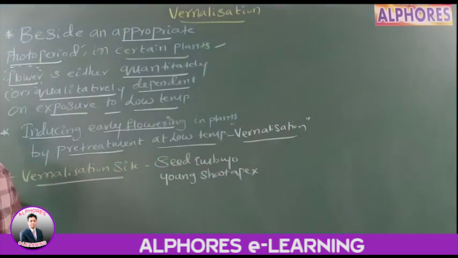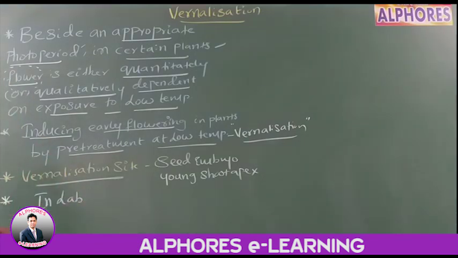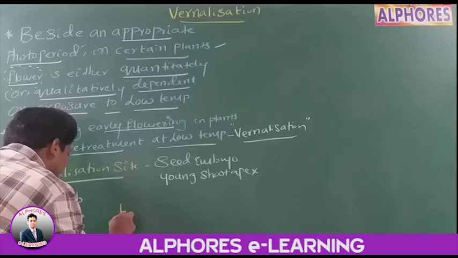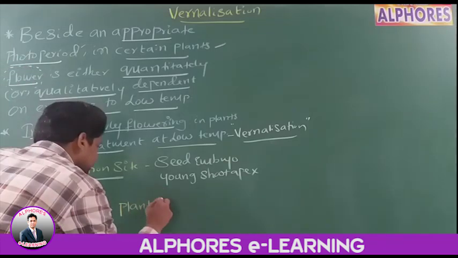In the laboratory, how is the vernalization process done? Take a plant propagule or plant parts.